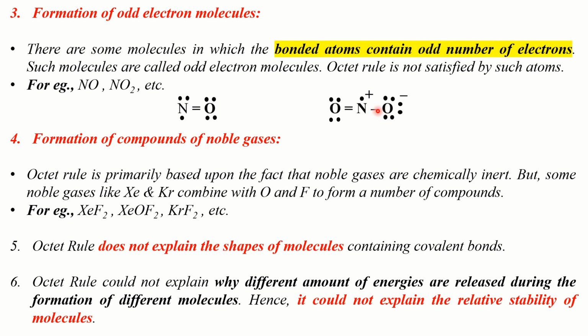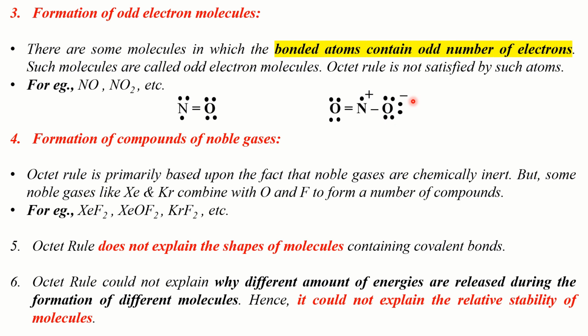Here nitrogen and the second oxygen combine through a coordinate bond. Let me remind you that a coordinate bond is a type of covalent bond in which the bonding pair of electrons is contributed by only one of the 2 combining atoms. Since this is a coordinate bond, nitrogen acquires a partial positive charge and oxygen acquires a negative charge.